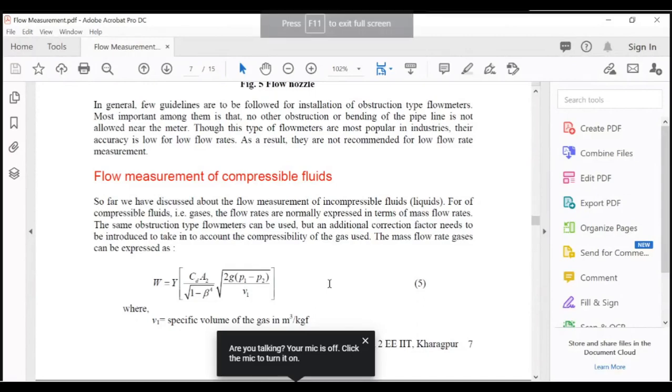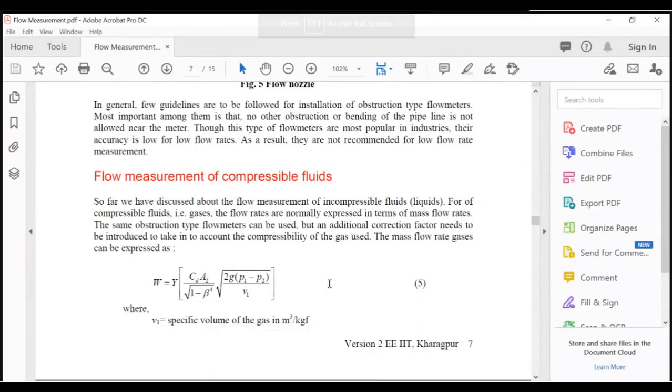A2 by A1 is equal to A1 rho 1 V1 upon rho 2 V2, like that. So rho term will be introduced in the equation. Density term will be introduced in the equation.